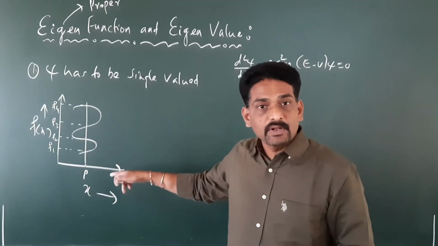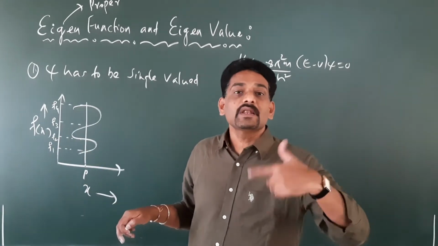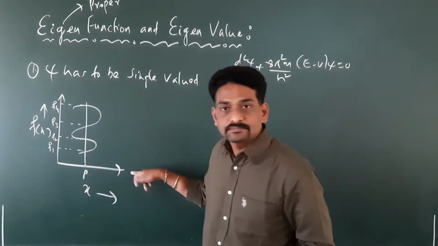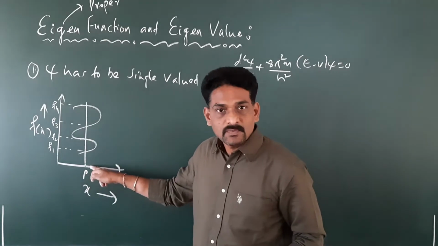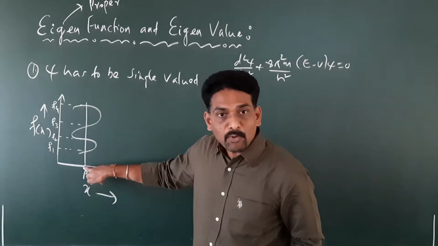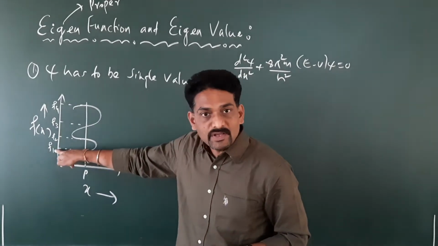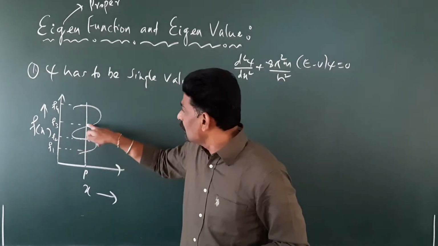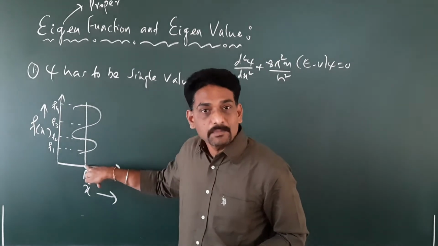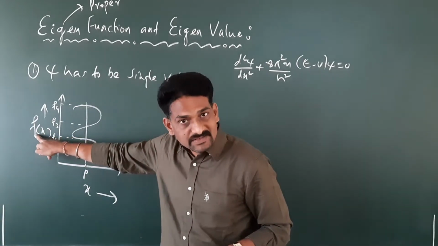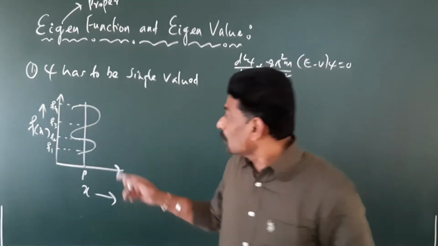So here we have taken an example in which the f of x is having not one, it is having more than one value. That is, if you look at this graph, f of x versus x, here we have a function like this. So if you observe at point P, this wave function has got four values. That is, a value here f1, a value here f2, a value here f3, a value here f4. Means at a single point called P, the wave function f of x is having four different values. Four different values. So what is the meaning of this?